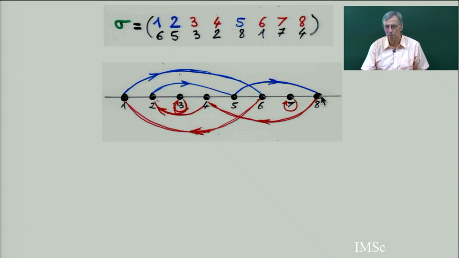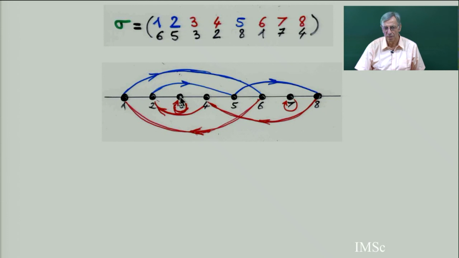So here is my number n equal 1 to 8. I put the exceedants as oriented arcs in blue, above the x-axis, and non-exceedants in red, below.